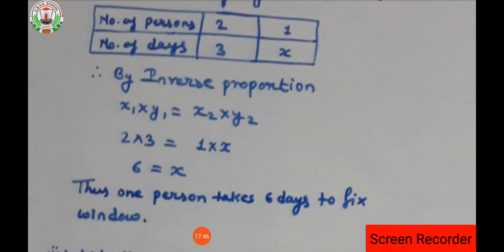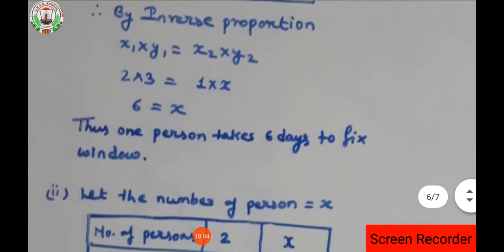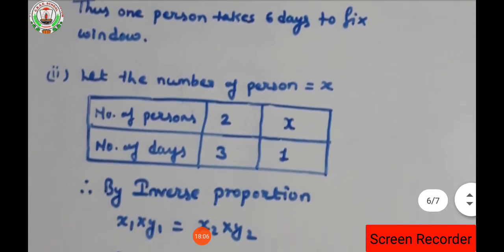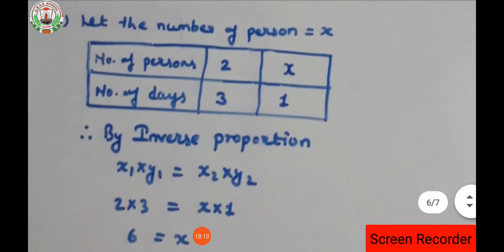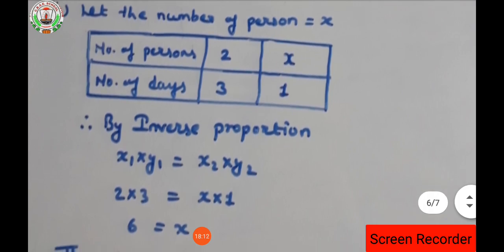Okay, here if the number of persons is 2, how many days will those 2 persons need to fix the window? That means 3 days are needed. If the number of persons is 1, it will take just double the days. That means 6 days are required to fix a window. Okay. Next, the second part of question number 10. Let the number of persons be x.